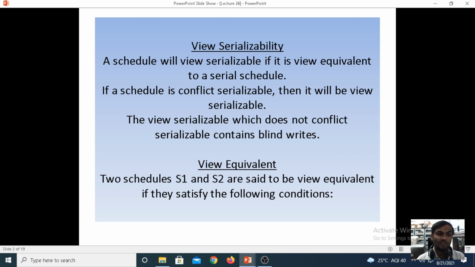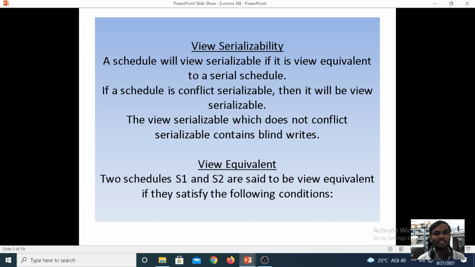If the schedule is conflict serializable, then it will be view serializable. Then we can call it view serializable. A view serializable schedule does not have to be conflict serializable. Just now we covered conflict and non-conflict. Non-conflict means S1 is equal to S2.